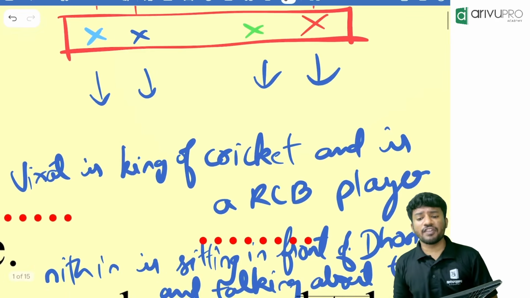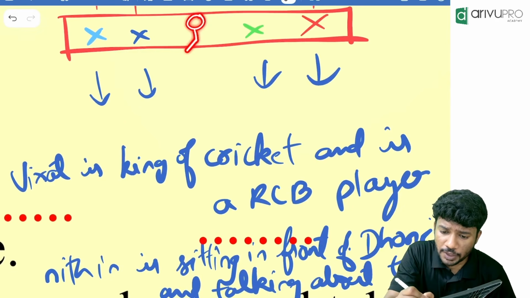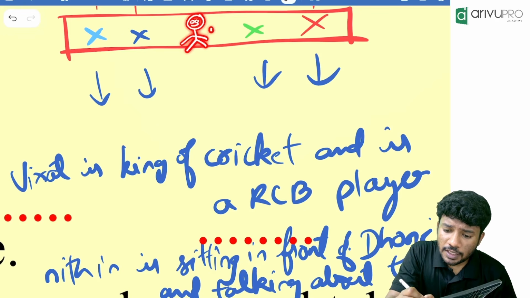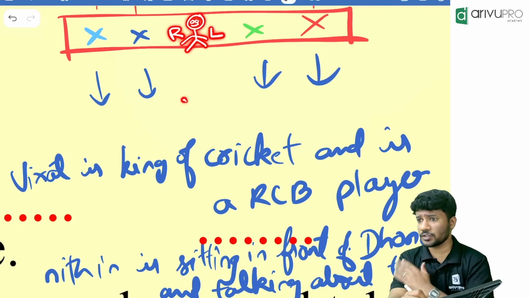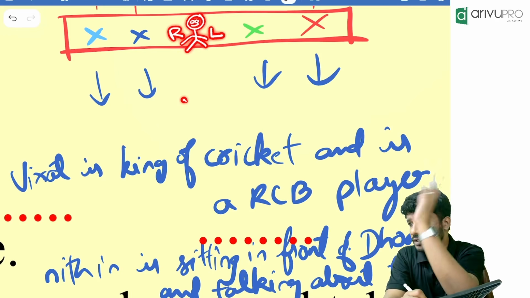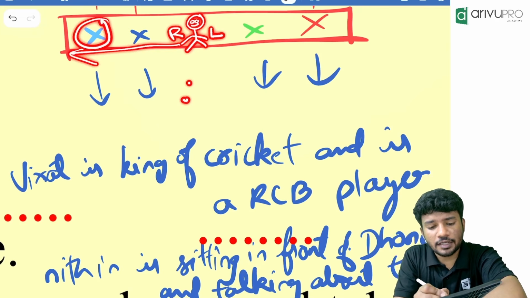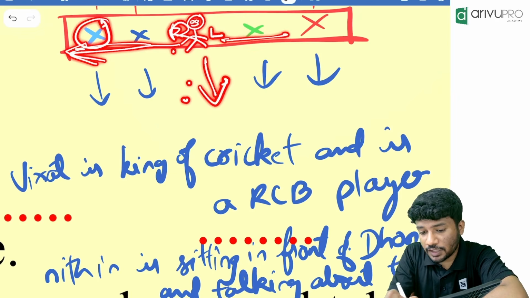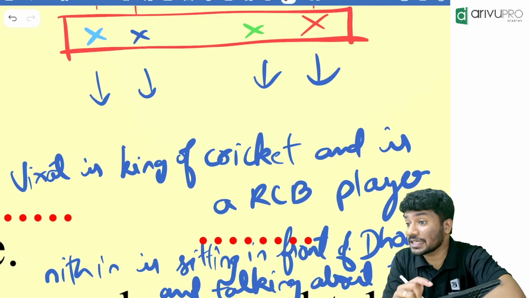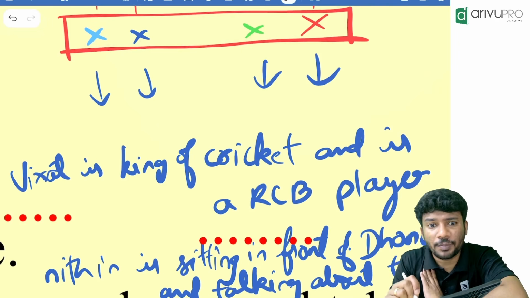Now, if everyone is looking towards south, now think about yourself. You are sitting over here. South means your left hand is this, right hand is this, correct? Any doubt in that? Because when you look backwards, your right hand will be towards that side and left hand will be towards the other side, correct? Then people, who is sitting at the right end of the bench? Light color blue. Why? Because the right is towards this side when people are looking towards the south direction. Then who is at the left end of the bench? Red color is sitting at the left end of the bench. That is the meaning, people. I hope everyone understood this.